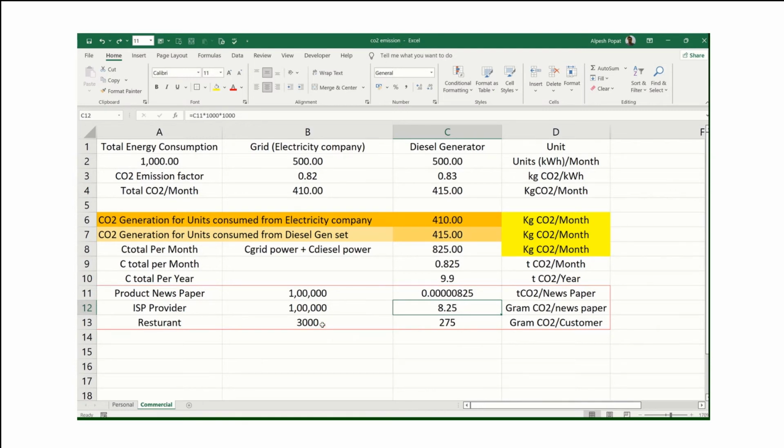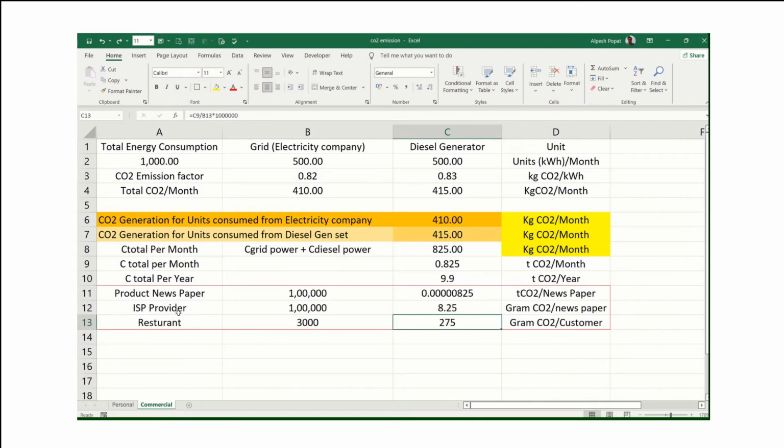Similarly, let's say it's a restaurant, and the restaurant is serving 3000 customers every month. So we can see what my monthly CO2 generation is: 0.825 tons. We can multiply this, 0.825 divided by 3000, into 10 raised to 6. So we will get 275 grams, 275 grams CO2 per customer.